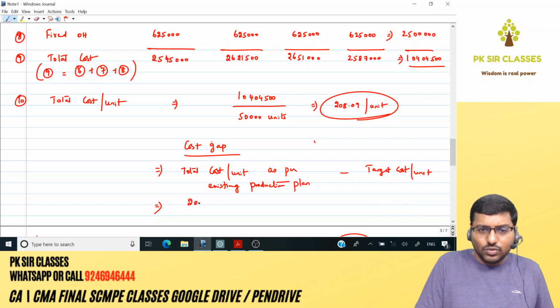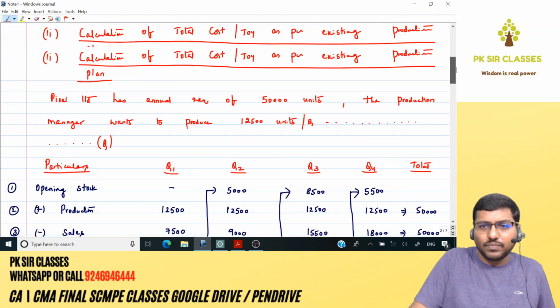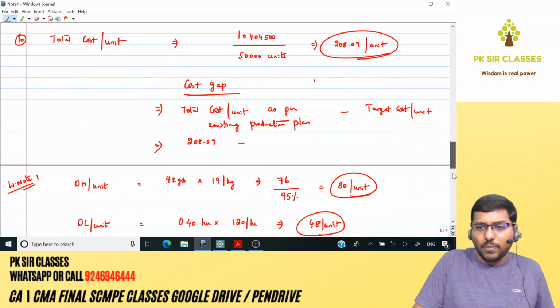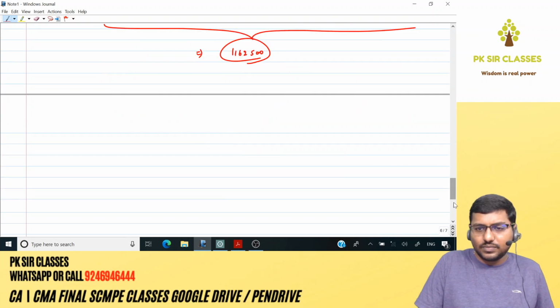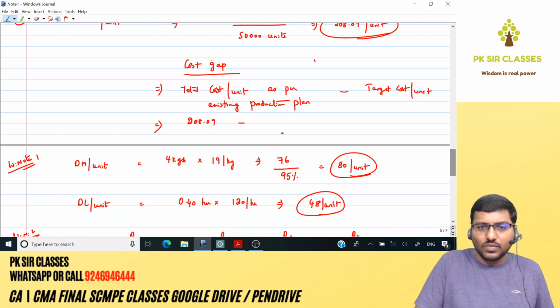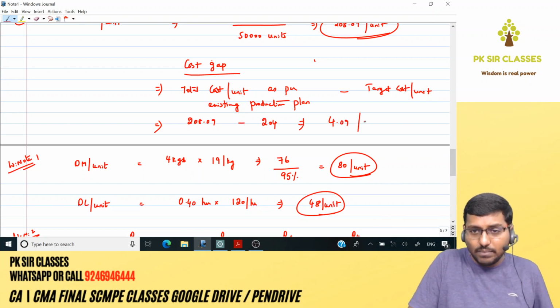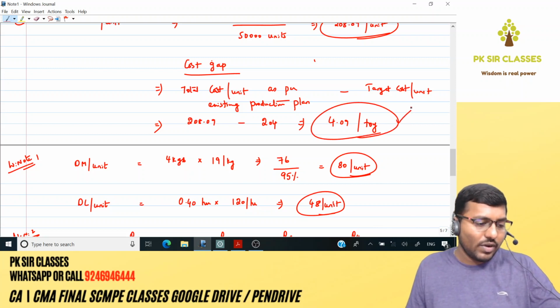Your total cost is 208.09 minus the target cost we calculated in the first part of the question, 204. So your cost gap is 4.09 per toy. 4.09 per toy is your cost gap.